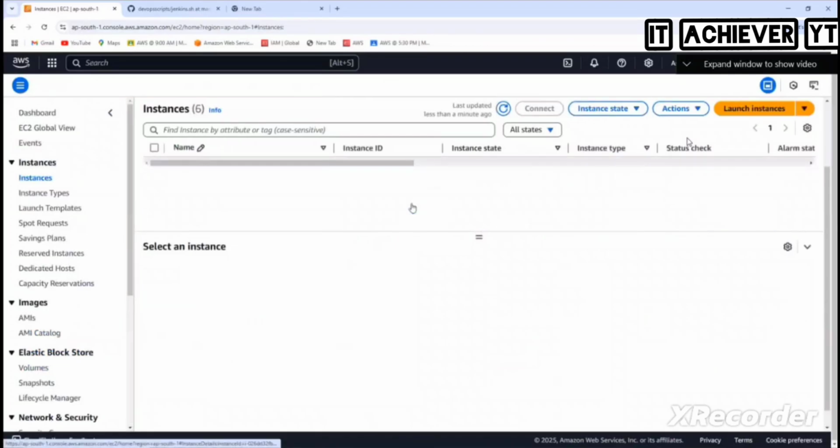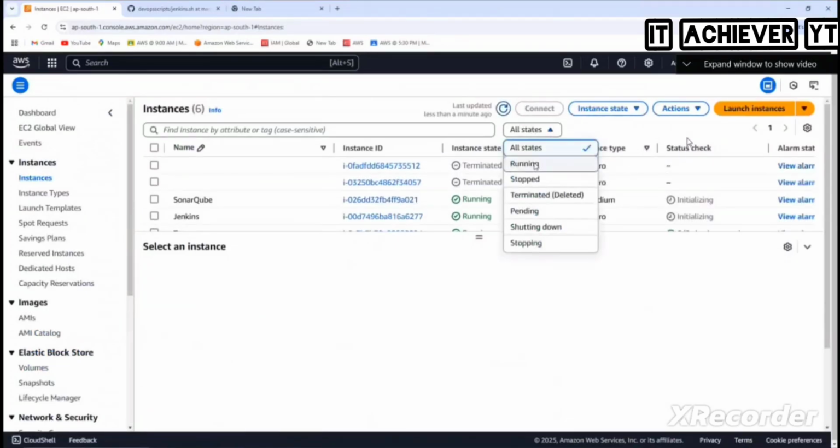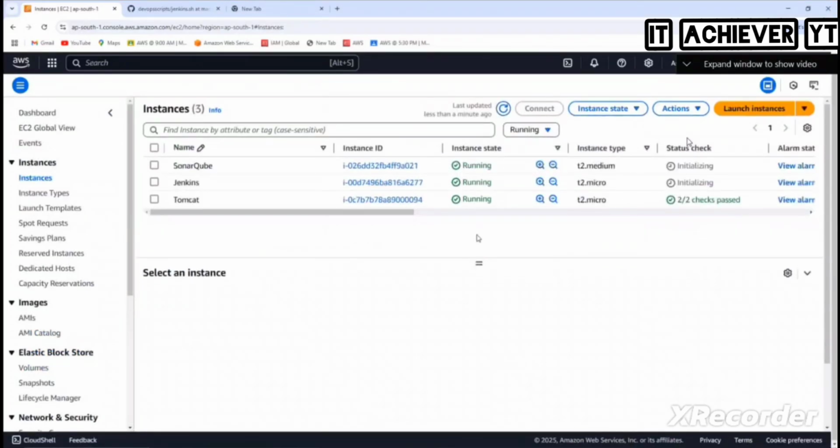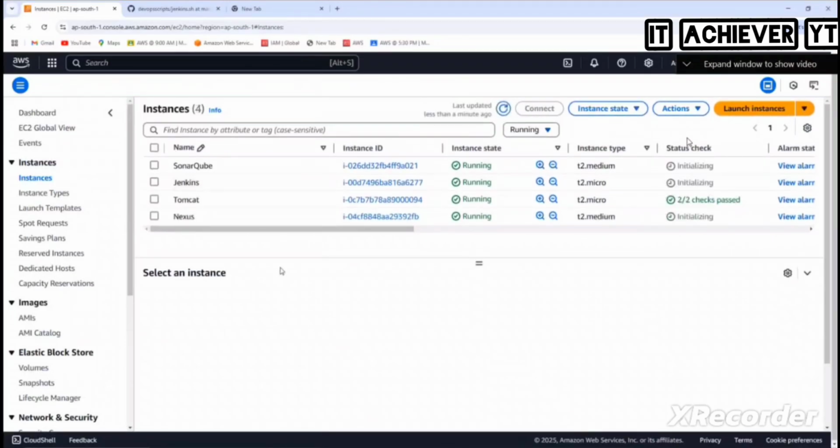Okay, fantastic. Four are there. Ready now? Okay, so four machines we have set up. So one by one we need to set up. We keep on going and setting up.